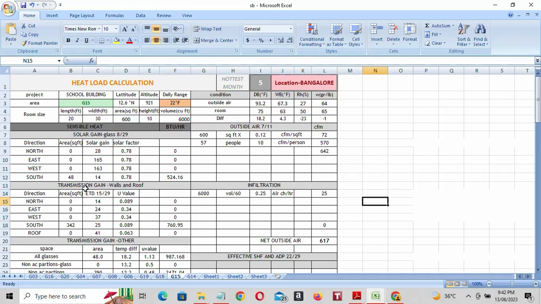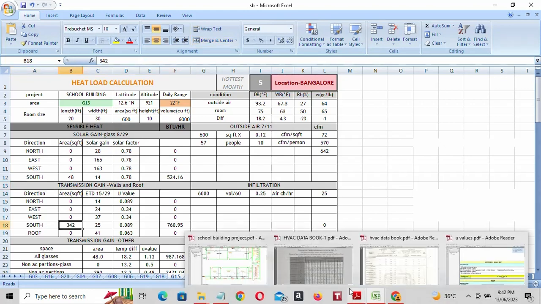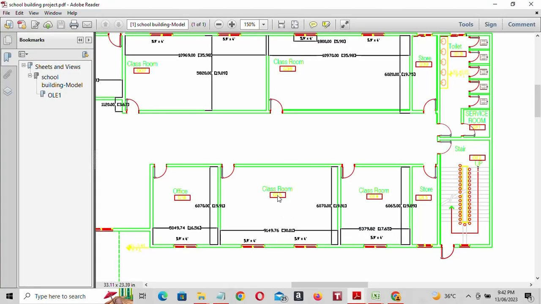Next is transmission gain through wall and roof. Our wall is exposed to sun in the south direction. This is our room, classroom G15, and we are doing the calculation for this wall.